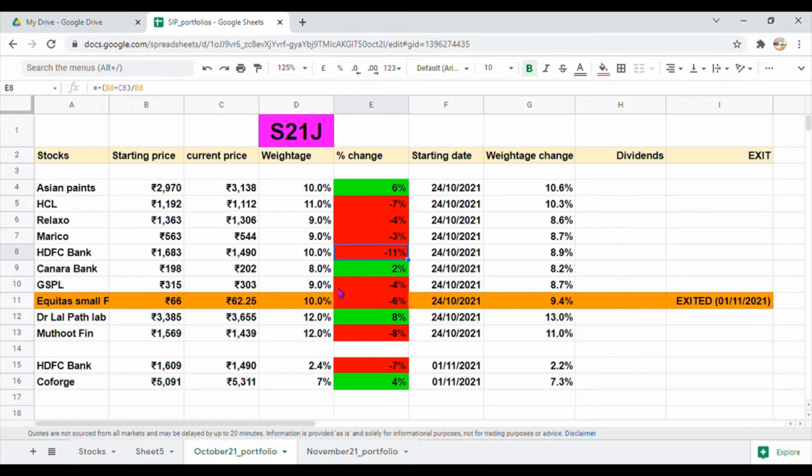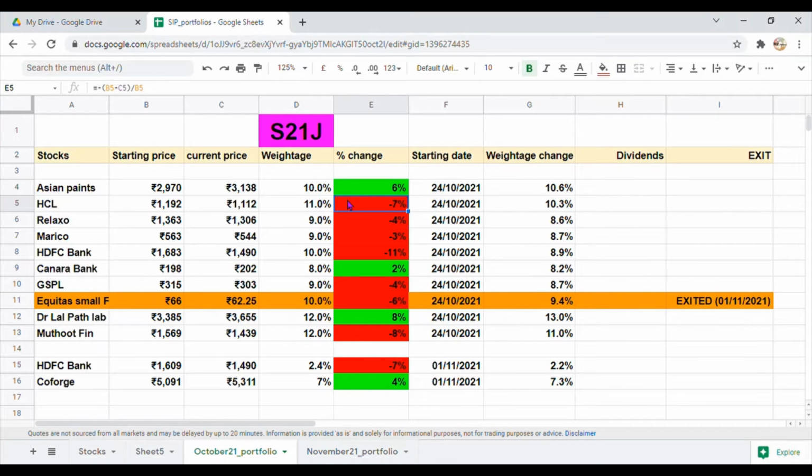Coming to the other stocks, Muthoot Finance, which holds around 12% weightage in this portfolio, is down by around 8%. So this is also dragging down the performance. HCL, which has around 11%, is down by 7%. So these are the major stocks which are dragging down the overall portfolio.